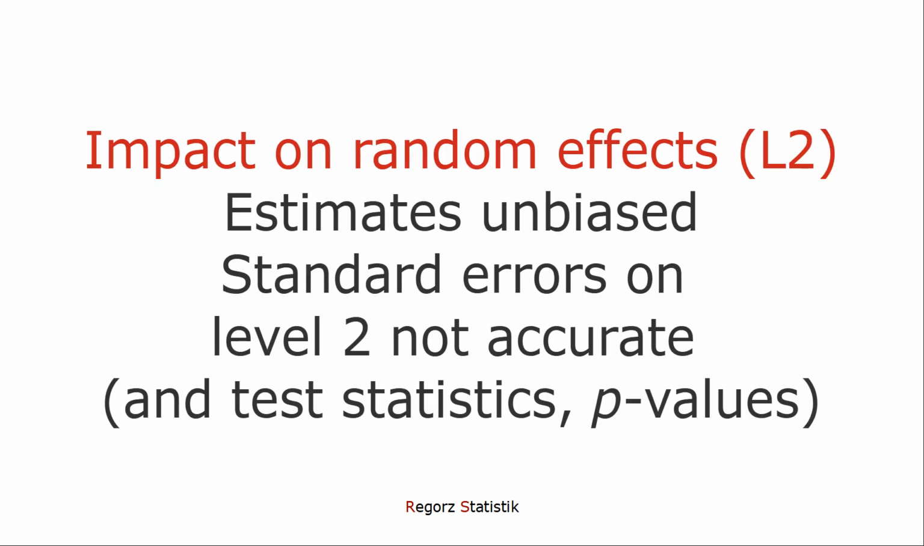For the random effects on level 2, the estimates are unbiased, but the standard errors are not accurate. And if the standard errors are not accurate, then that applies also to the test statistics and the p-values. So you can't confidently claim, for instance, yes, we have a significant random slope for a predictor, that is, the impact of this predictor significantly differs between different groups.